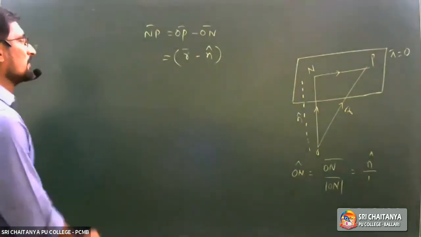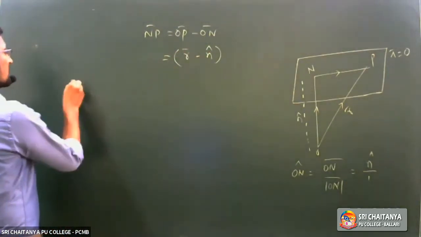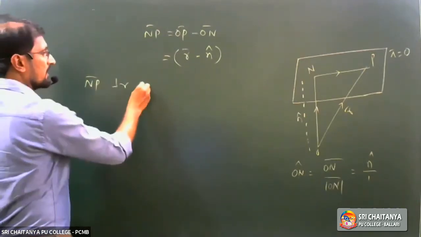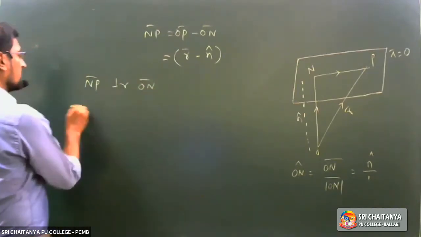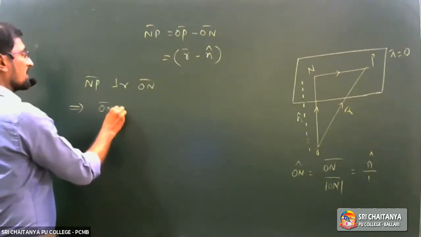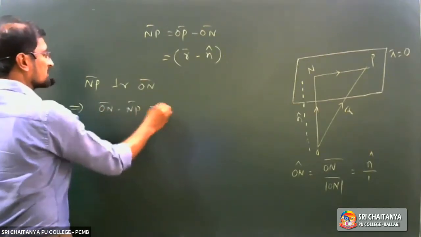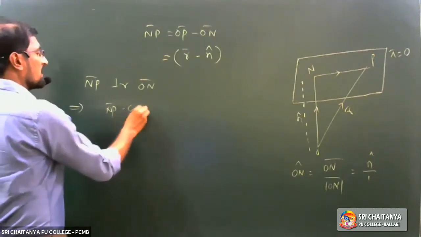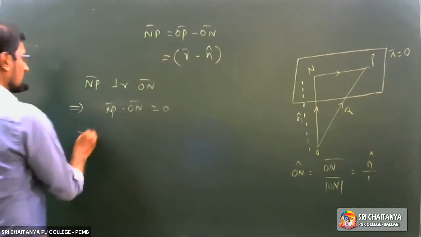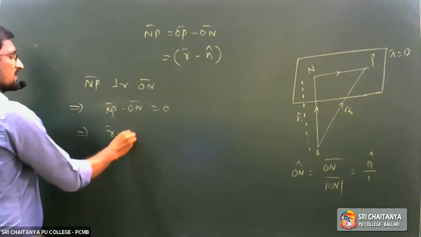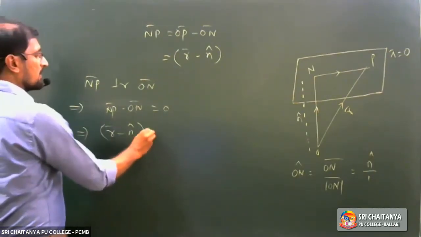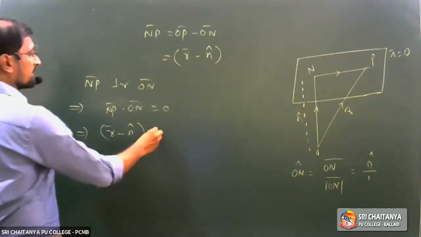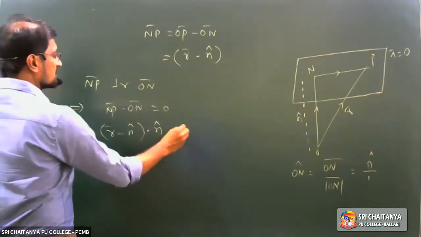Understood? Now, if you observe this carefully, NP bar is perpendicular to ON bar, right? Which implies ON bar dot NP bar is equal to 0, or NP bar dot ON bar is equal to 0, which implies r bar minus n cap dot ON bar is equal to n cap, right?